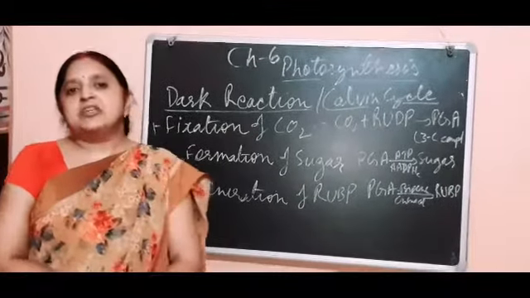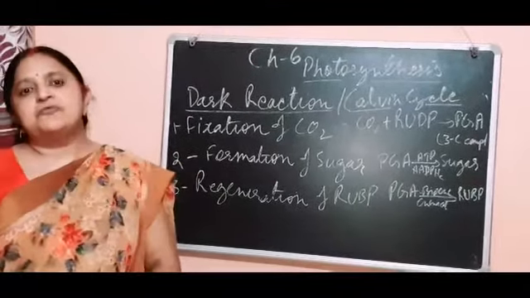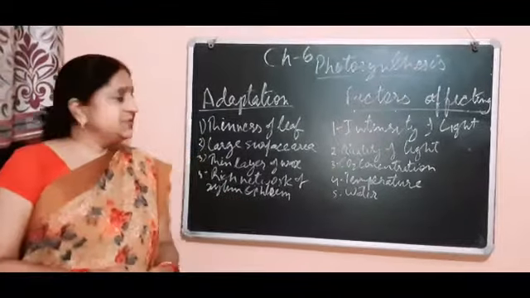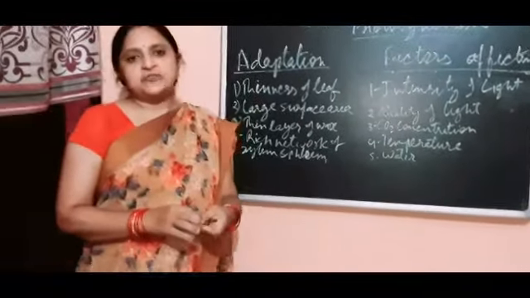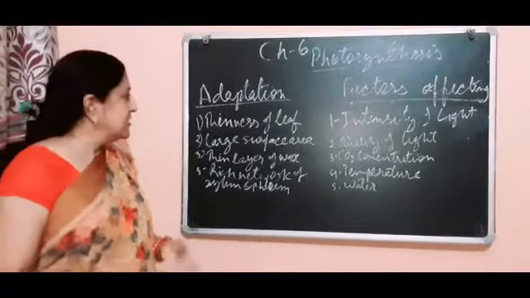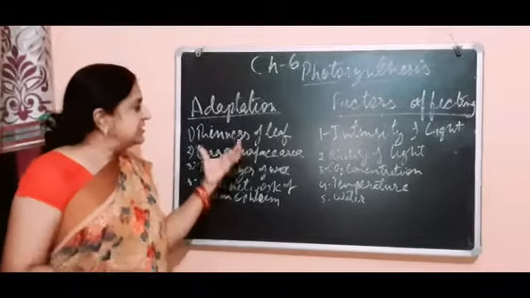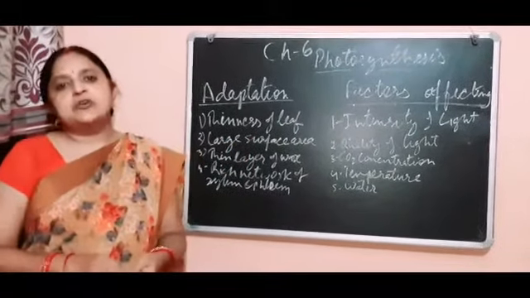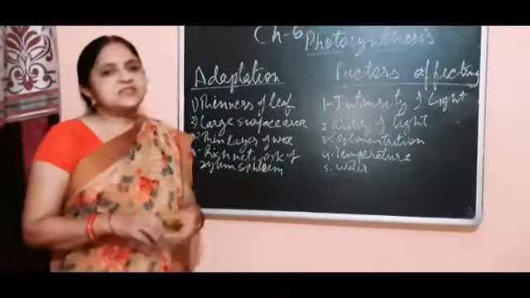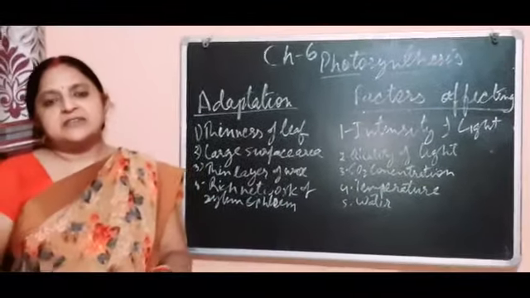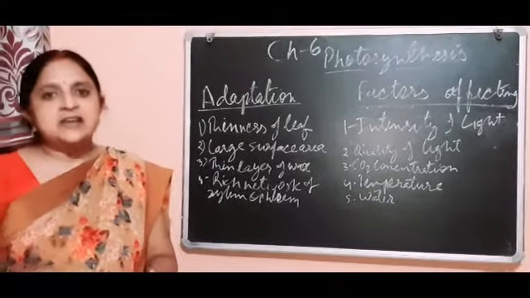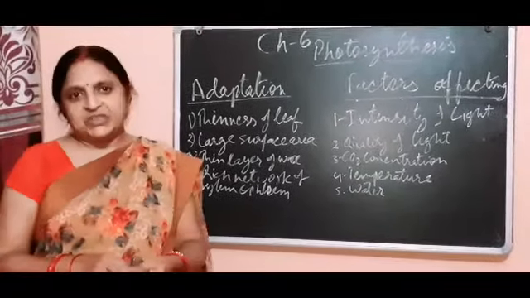Now we will study the adaptations of the plants for the process of photosynthesis. These are some adaptations of the leaves, means what anatomy of the leaves performs a high rate of photosynthesis. First is the thinness of the leaf. Thinness of the leaf allows quick diffusion of the gases in the atmosphere. Second is the large surface area. Large surface area has a large extent of chlorophyll, so that it performs photosynthesis at a high rate.